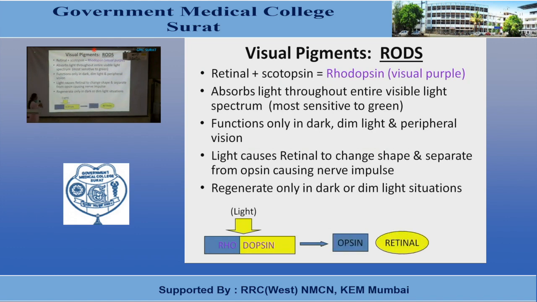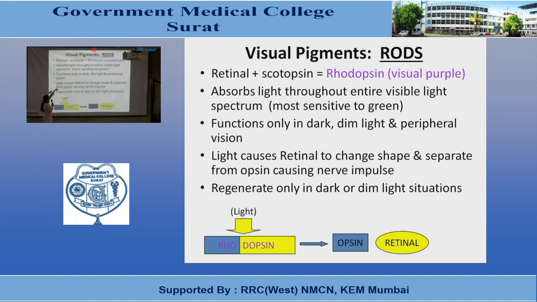So as I have already told you, the photochemical pigment, whether in rods or cones, is made up of opsin plus retinal. In rods, the visual pigment is known as rhodopsin. It is also known as visual purple. The retinal portion remains the same for rods and cones, but there is a change in the protein portion of the visual pigment.